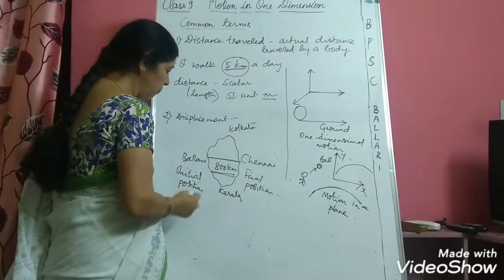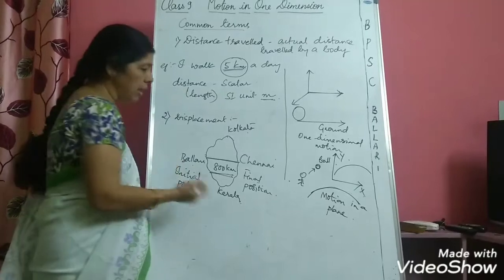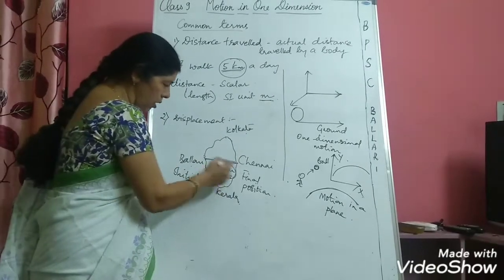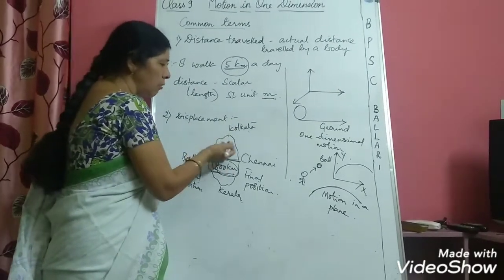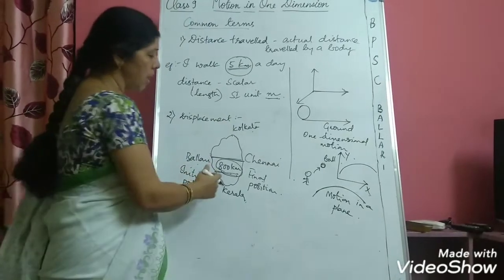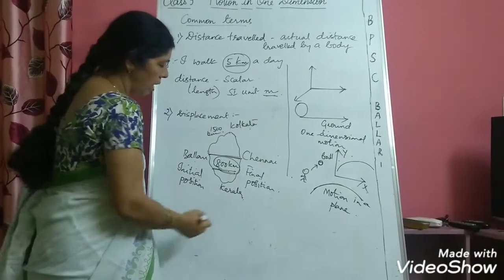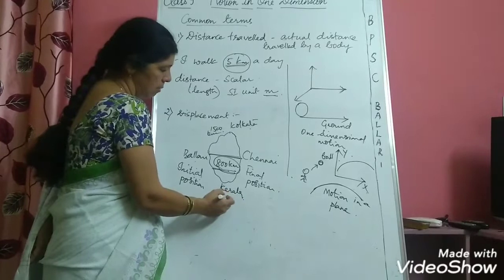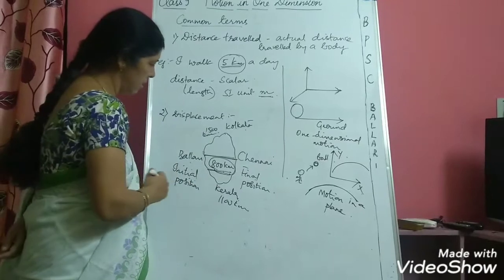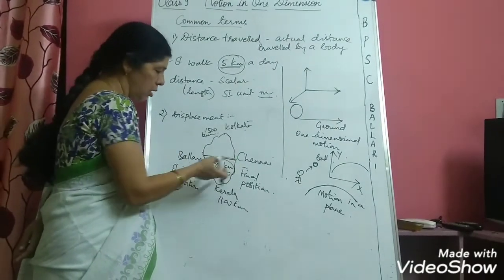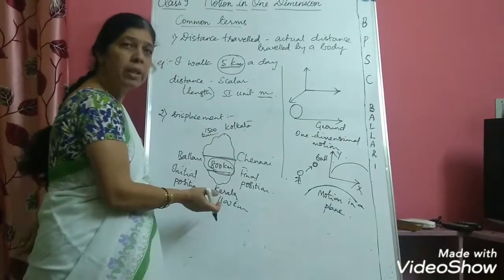Here you see that there are many ways of reaching Chennai, but which is the shortest route? The shortest route measures 800 kilometers. But when you go via Kolkata, it will be other than 800 kilometers, say some 1500 kilometers, and another route, say some 1100 kilometers. When you go through the shortest route, you are just travelling 800 kilometers. If you take these other routes, then you are travelling more than 800 kilometers.